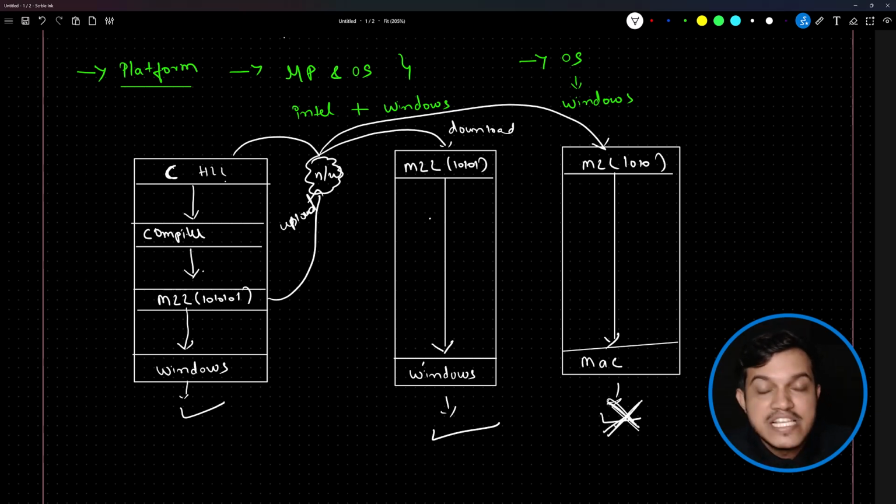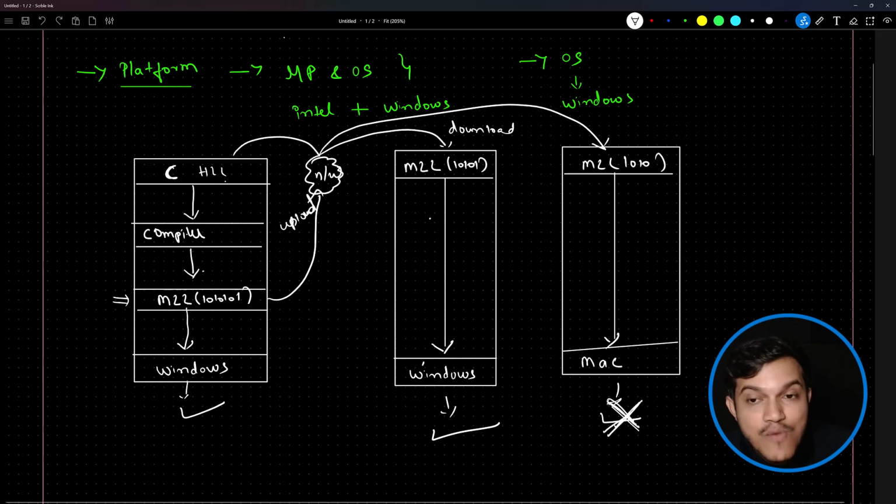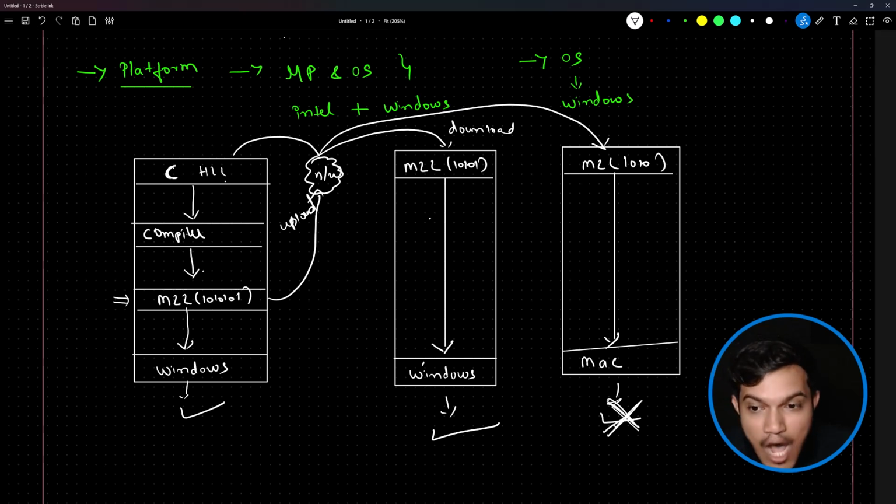Why? Machine level language is always platform dependent. Machine level language says that I have been converted from high level to machine understandable format, into binary code, into zeros and ones, on Windows platform. I will work only on Windows. The entire conversion of high level code into machine understandable format, the entire compilation, has happened on Windows platform.